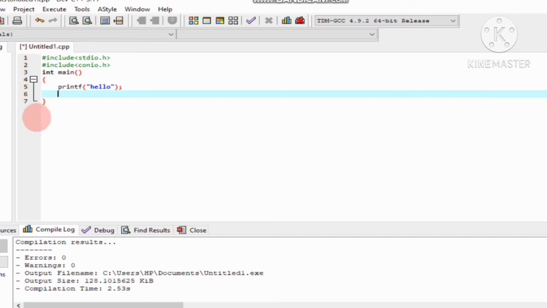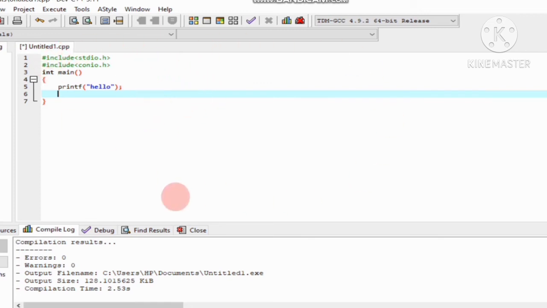See, these are the codes. This is the area where you have to write your code. I'm not giving you the instruction on what this code is, because in my next video series I am going to discuss the code. Today is only the basic things. So this is the area where you have to write your code.